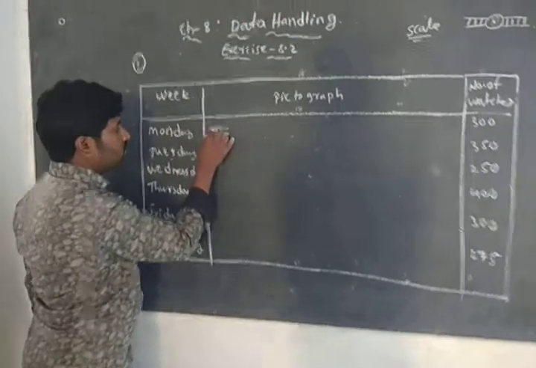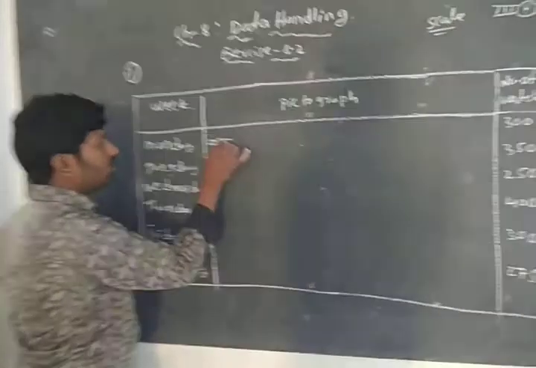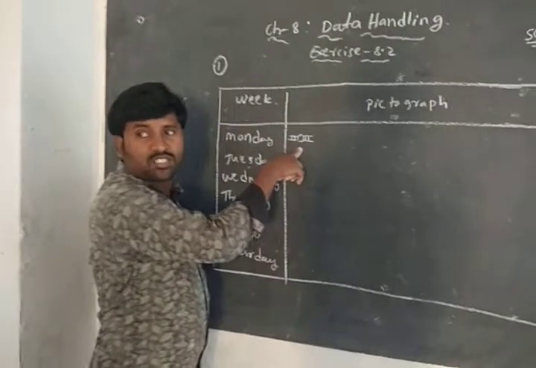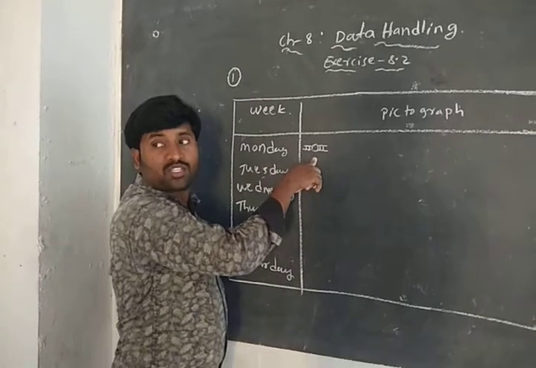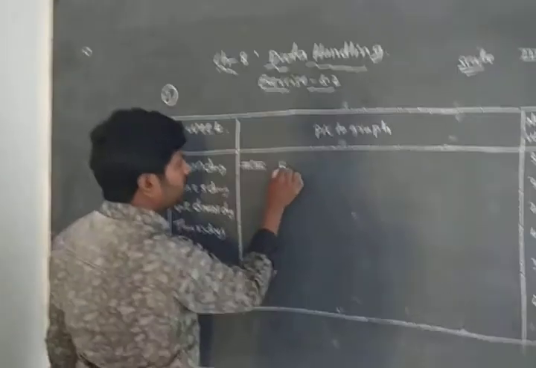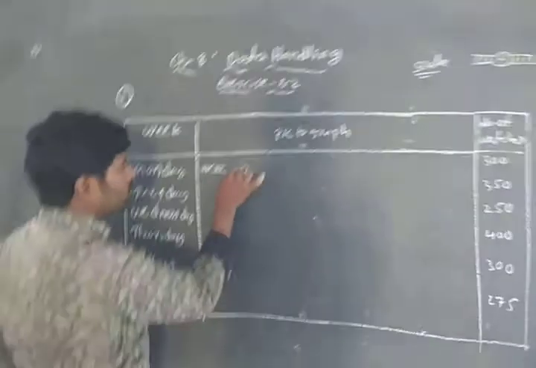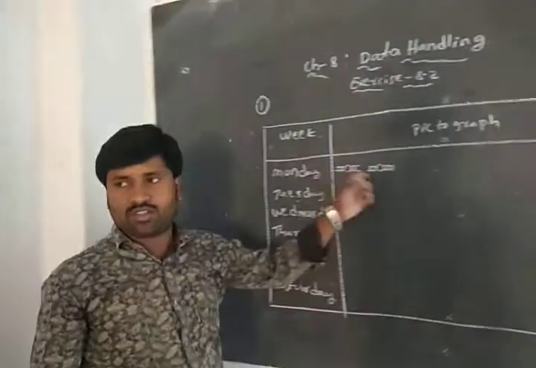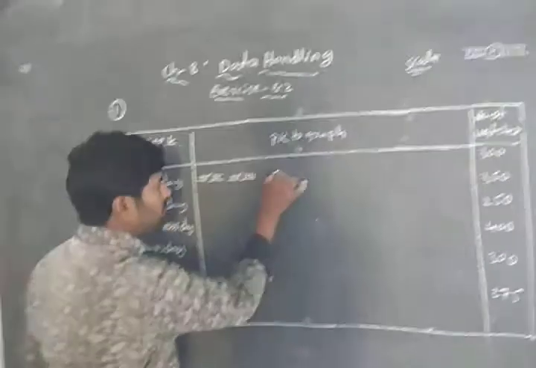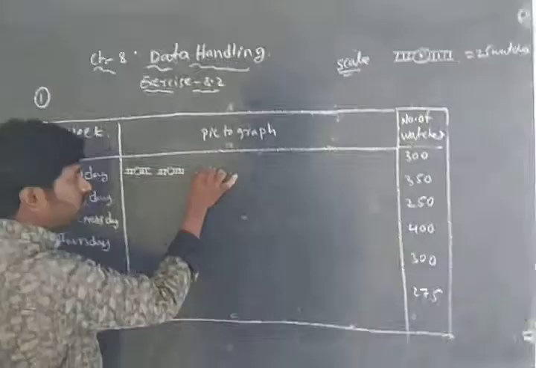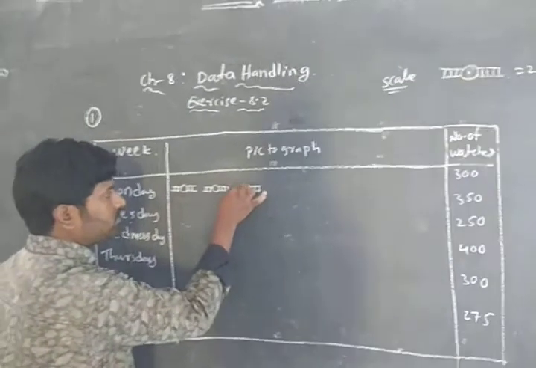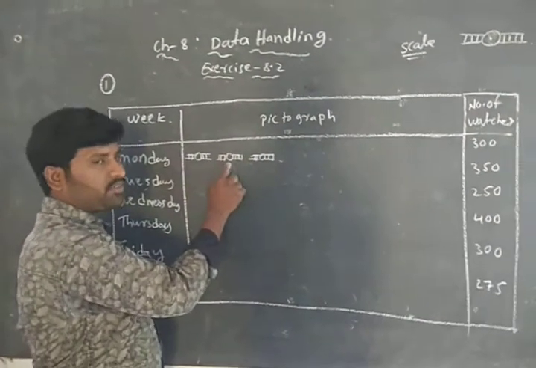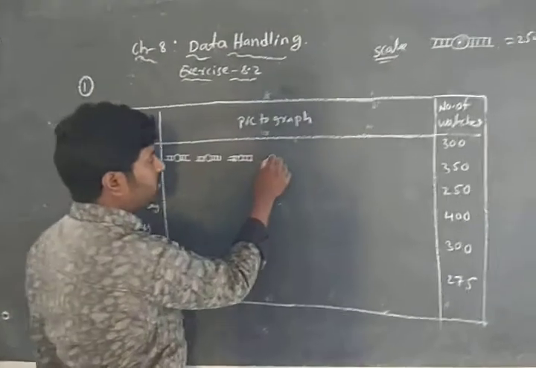Slowly. Okay, now like this. How many watches here? This symbol represents how many watches? 25. Next, again 25, that makes 50. Next, like that only. The symbol represents 25 again. Means 25, 25, 50, 25, 75.